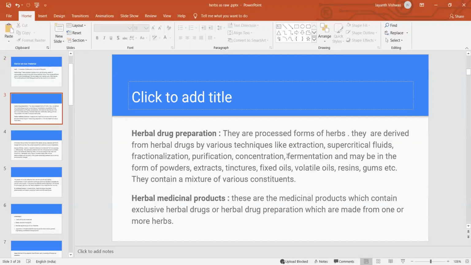Next is herbal drug preparation. They are processed forms of the herbs.